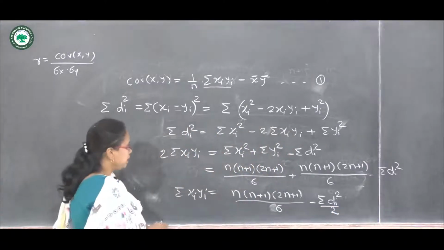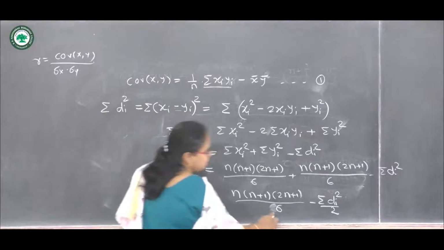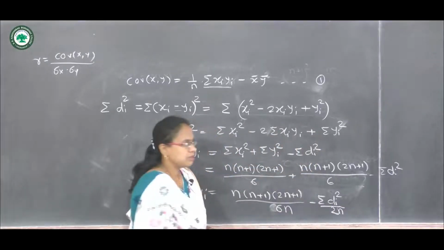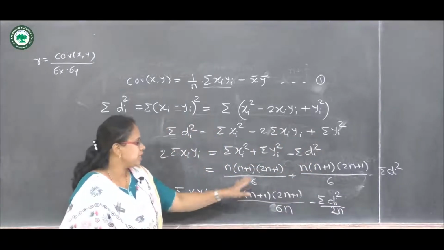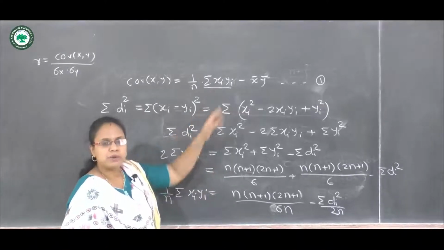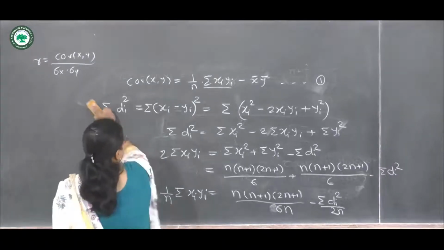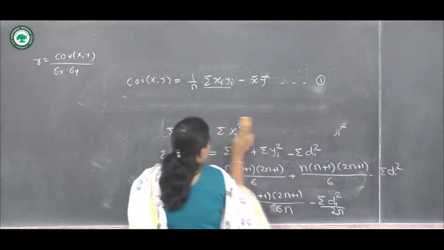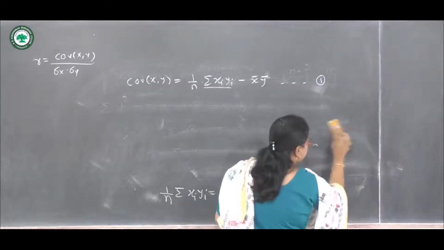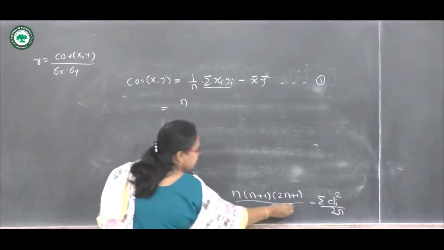Let us multiply both sides with 1 upon n. So we have this is 6n and this is 2n. Now let us substitute this term in the formula, that is in equation number 1. So this n gets cancelled.